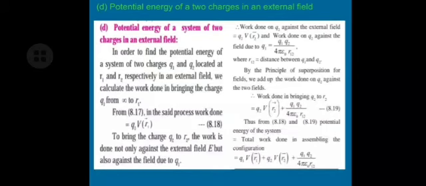The external field has a certain potential V, and when we are bringing the second charge in that field, work has to be done. Plus, the first charge is also present. While bringing the first charge only the external electric field E is present, but when you are bringing the second charge, two electric potentials are present. First electric potential due to the external field and second electric potential is due to the charge Q1.